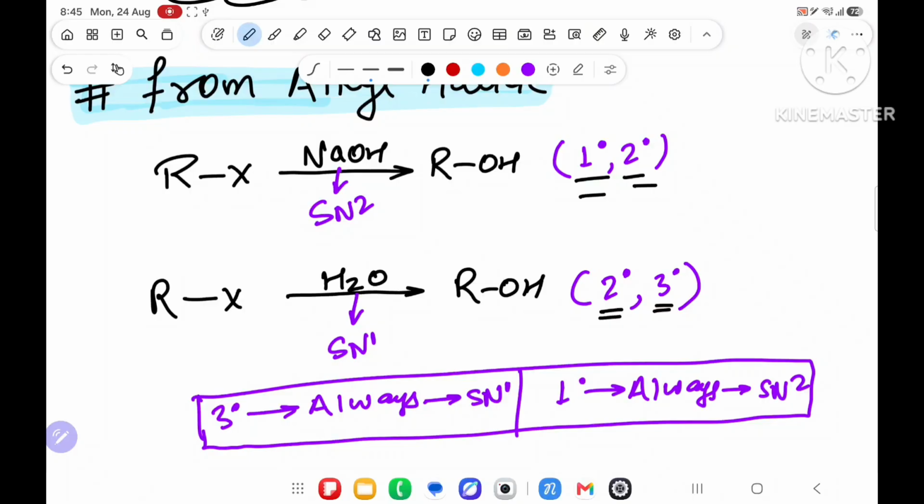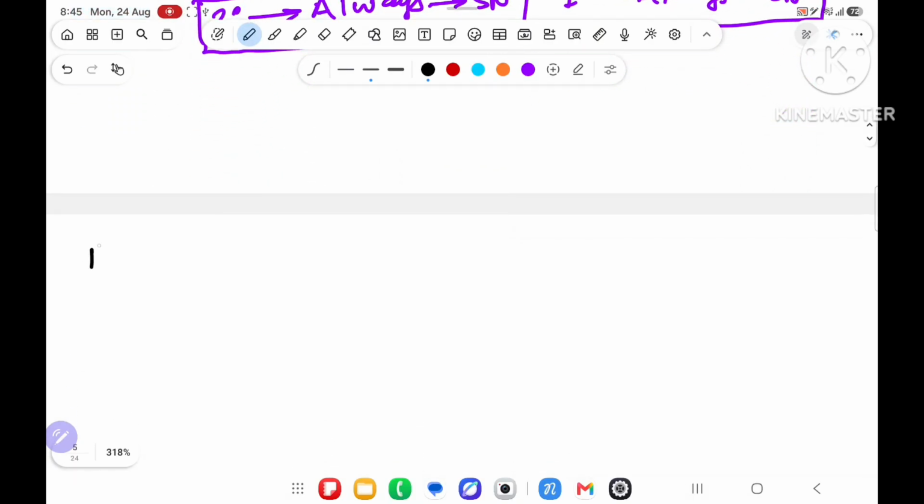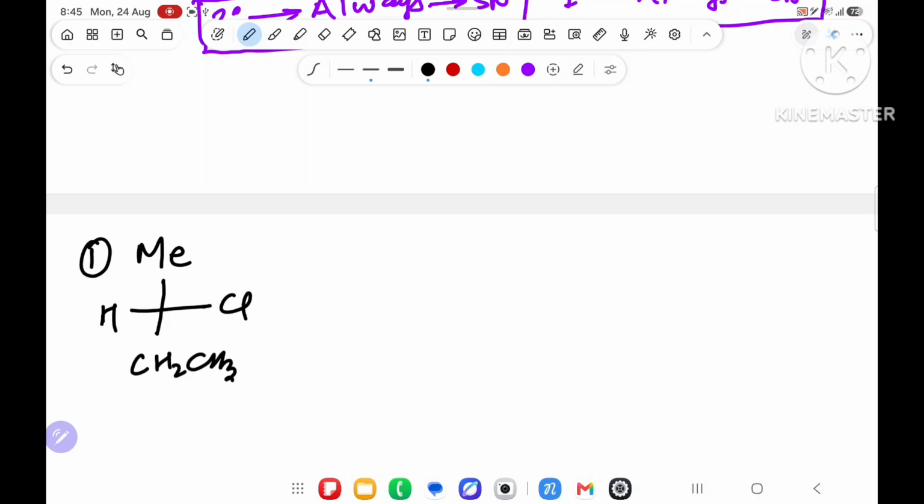Okay sir, tell me some questions on this basis. Okay, suppose I have written the first question over here: CH3CH2CH(CH3)Cl, react this first with NaOH, and react this second with H2O.